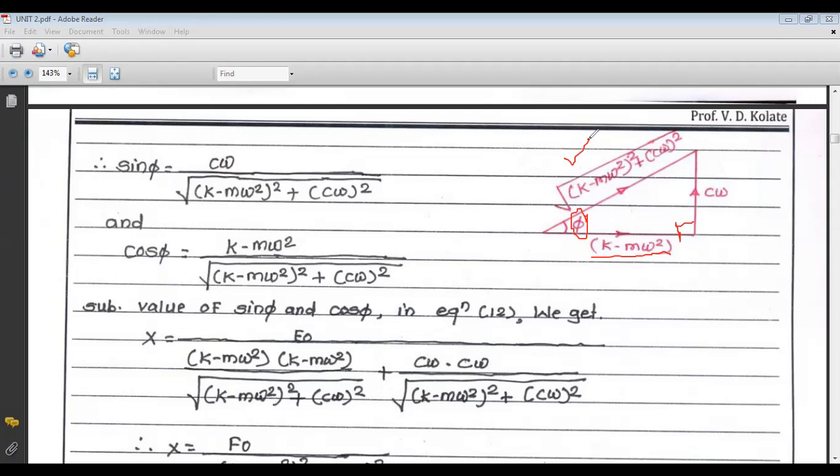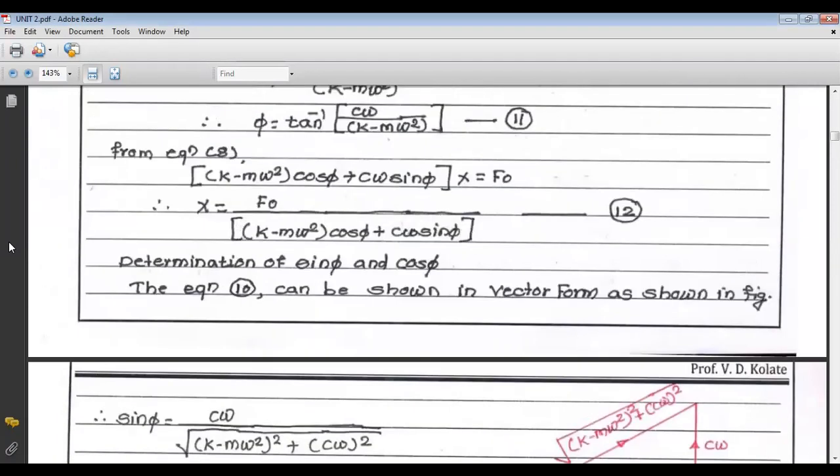Now from that we can find the value of sin phi and cos phi. Sin phi is the opposite side, so c omega upon the hypotenuse, which is the square root of (k minus m omega square) whole square plus (c omega) whole square. And cos phi is again the same, k minus m omega square upon the square root of (k minus m omega square) whole square plus (c omega) square. Now we have to put the value of sin phi and cos phi in equation number 12. So this is your equation number 12.